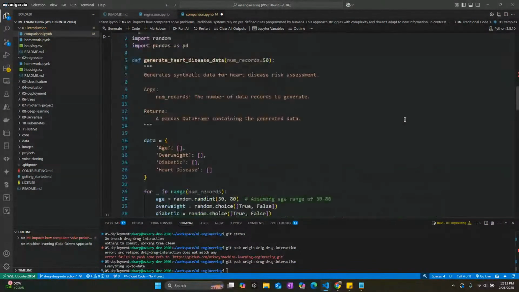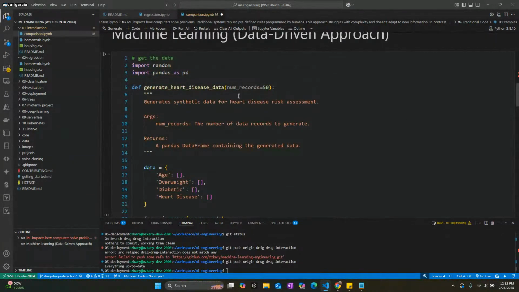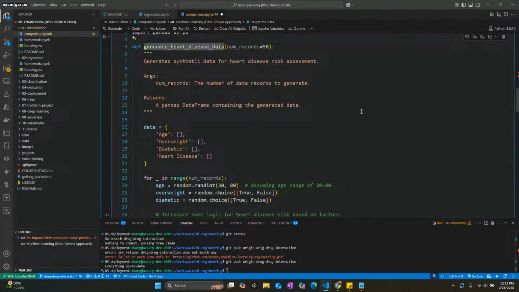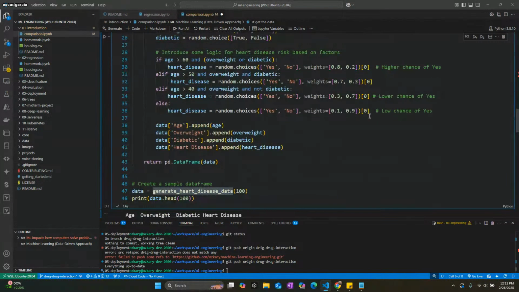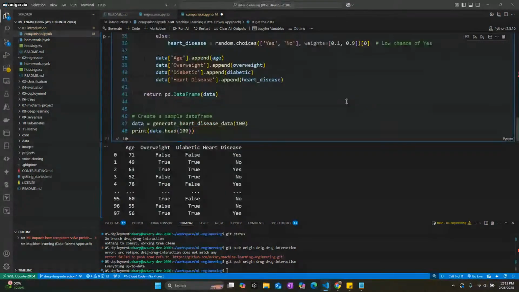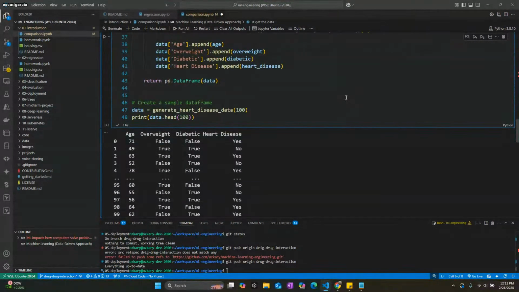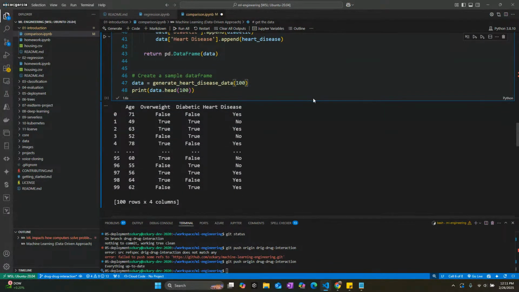So here quickly, I'm just going to create a data set, generate heart disease data. Its purpose is to generate some random data with age, overweight, diabetes, and things like that, and create a data set for us, right? If we run this, you can see that the data set has 100 people with different conditions, and with a flag called heart disease, yes or no. And this is key, right? Heart disease, yes or no.